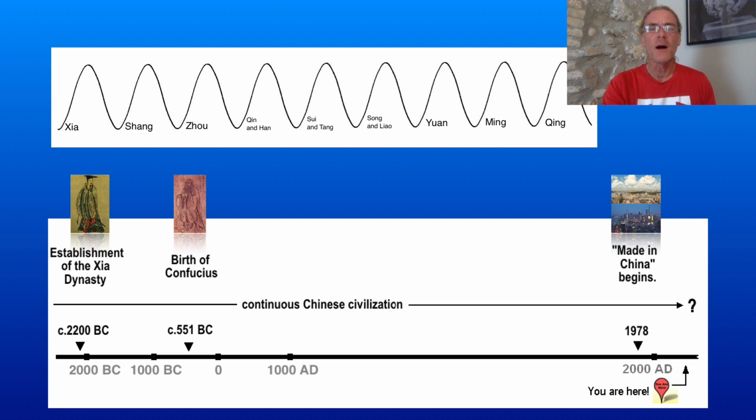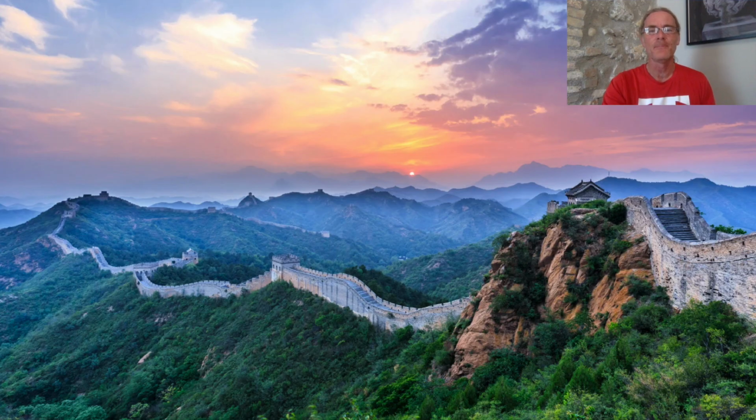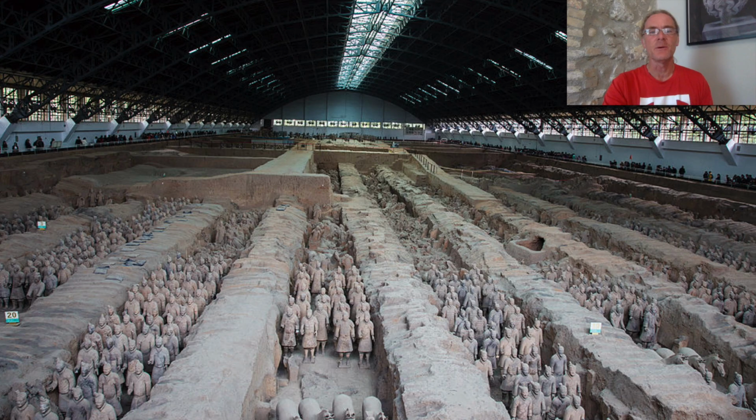But before we move on to that story, it's time to talk about the most famous monument in China, the Great Wall of China, and the second most famous monument, the tomb of Emperor Qin Shi Huang, which includes the famous terracotta warriors. These were created around the same time, and they show us fascinating things about that earlier China.